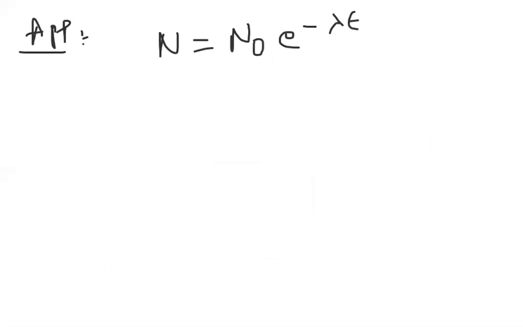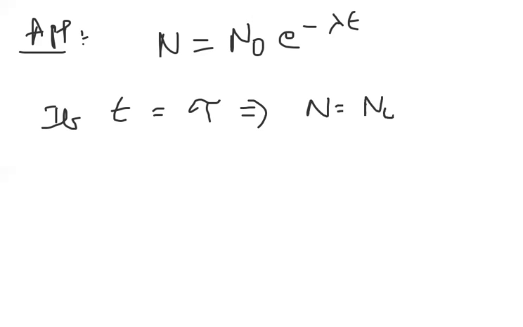Let us see one more application here. We know N is equal to N naught e power minus lambda t from radioactivity. Suppose they are telling that the instantaneous time t is equal to tau. If t equal to tau, what will happen? N is equal to N naught e power minus lambda tau.